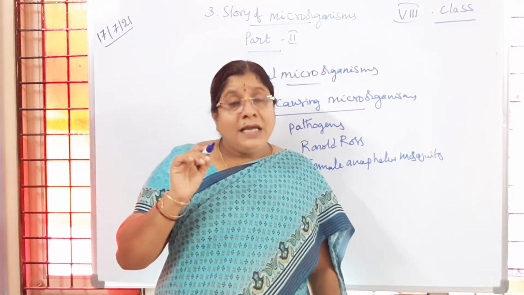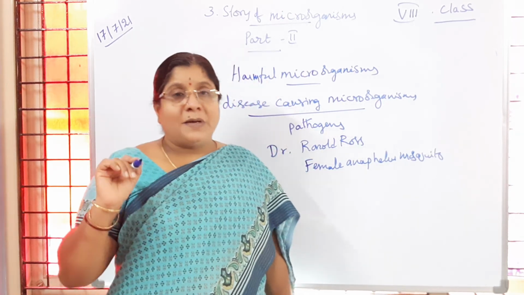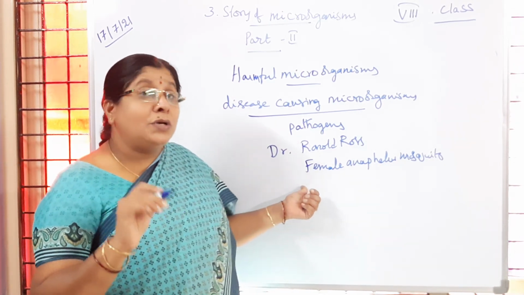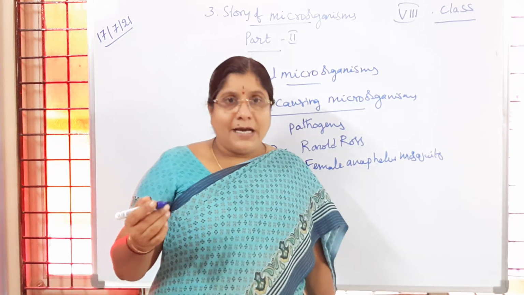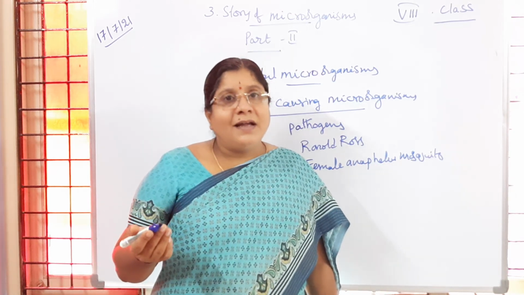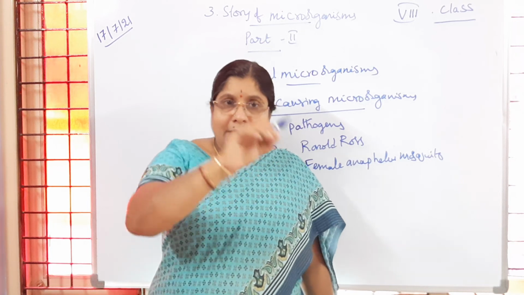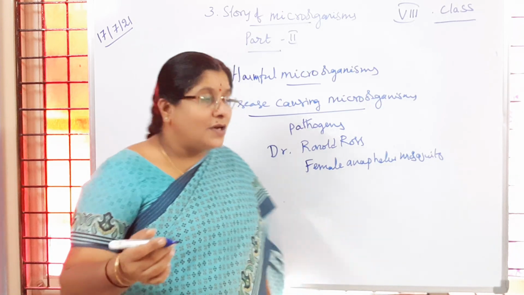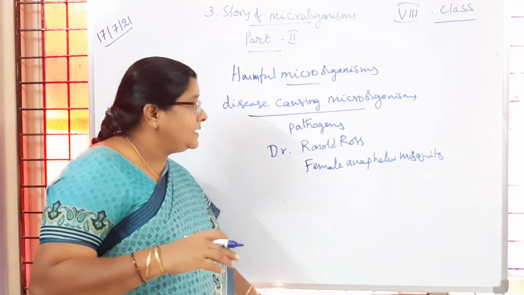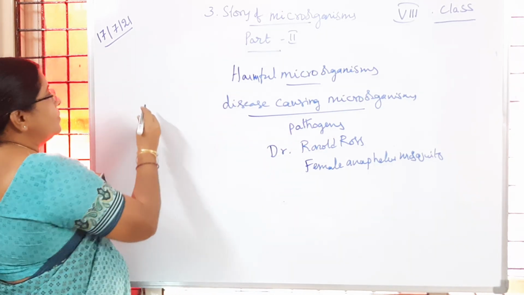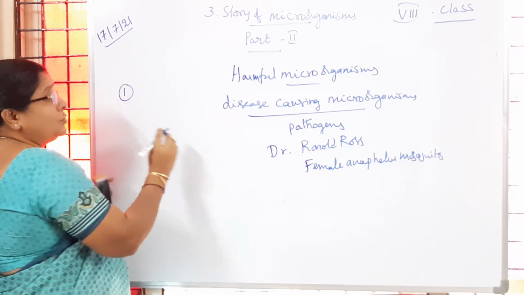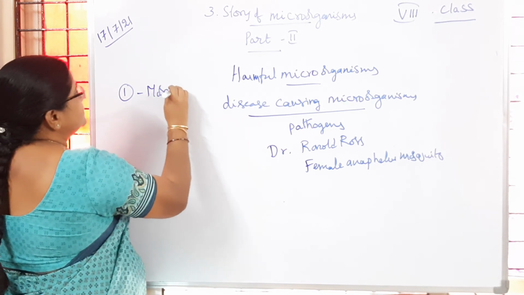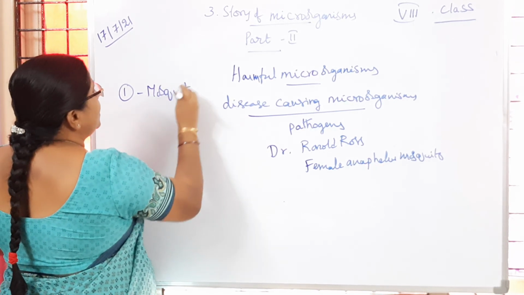So now he came to know that female mosquitoes are responsible for malarial fever. Now, to control malaria, what can be done? To control malaria in a community, we have to control the mosquito population. Is it not, children? So he gave all that. To control the malaria disease, we have to control the mosquito population.